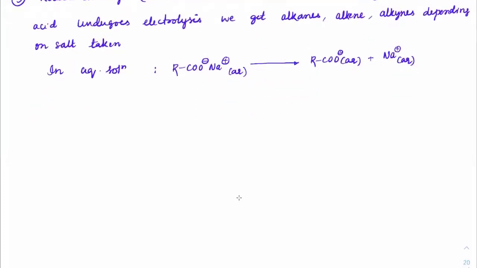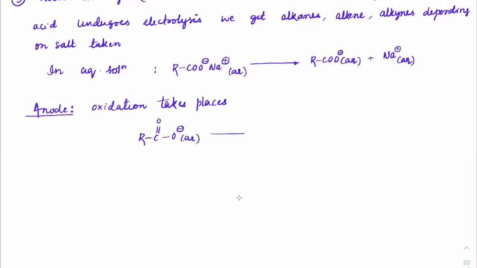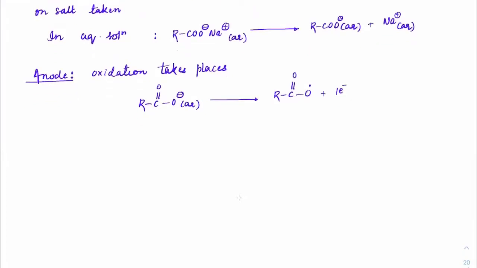Now, because it is undergoing electrolysis, we'll have an anode reaction and a cathode reaction. Usually at the anode, oxidation always takes place, and at the cathode, reduction always takes place. RCOO⁻, which is present in the solution, will release an electron at the anode on electrolysis. So it is an oxidation reaction.